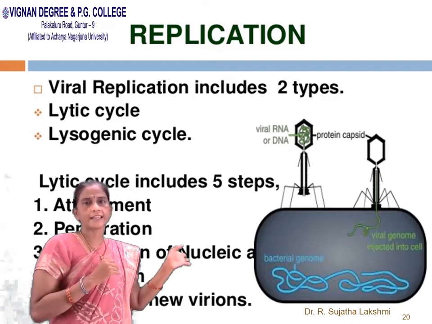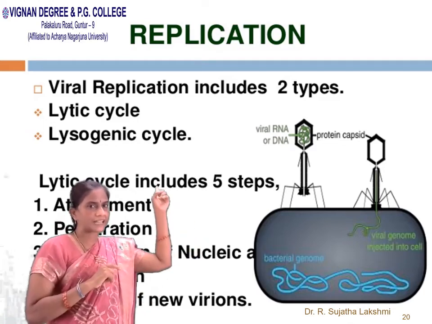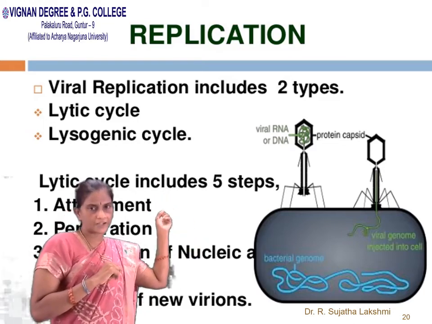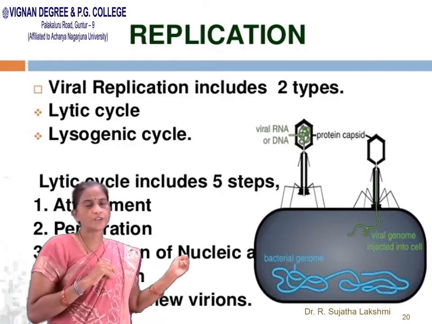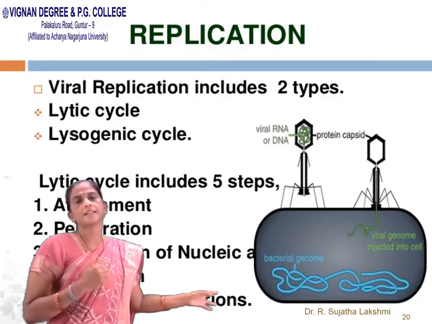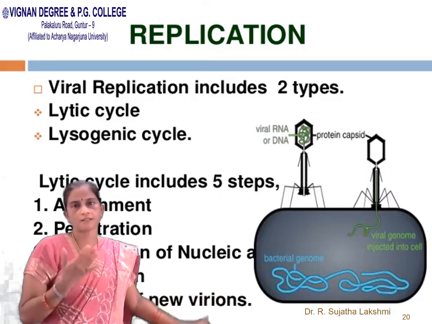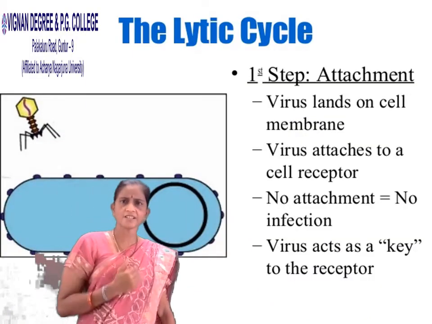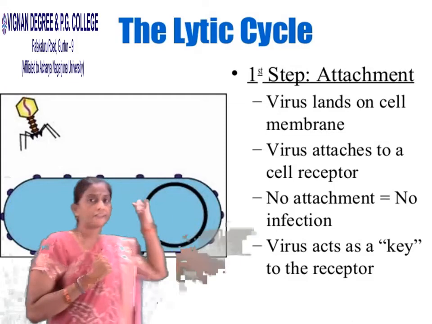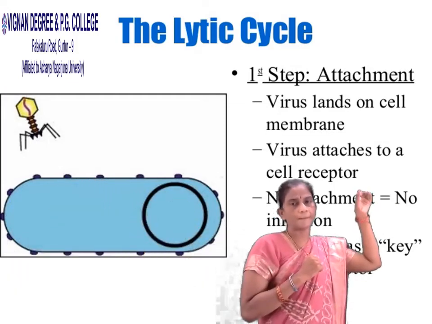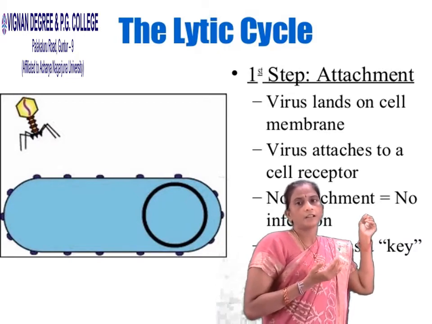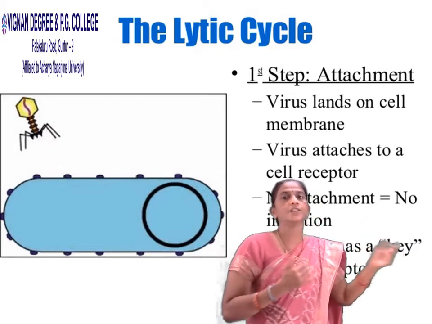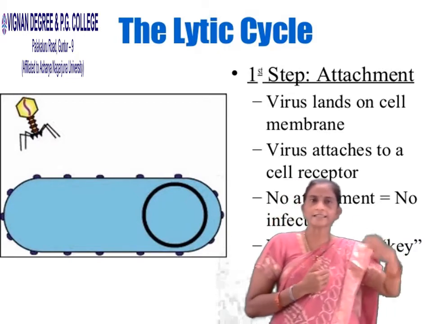Coming to the lytic cycle, there are 5 steps. One is attachment, second is penetration, third is replication of nucleic acids, fourth is maturation, fifth is release of new virions. The first step is attachment. The virus lands on the cell membrane and attaches to the cell receptors. The virus acts as a key to the receptors.